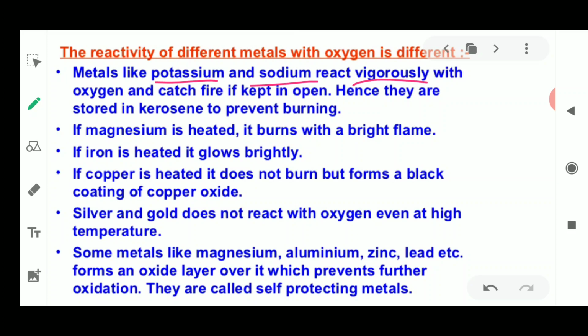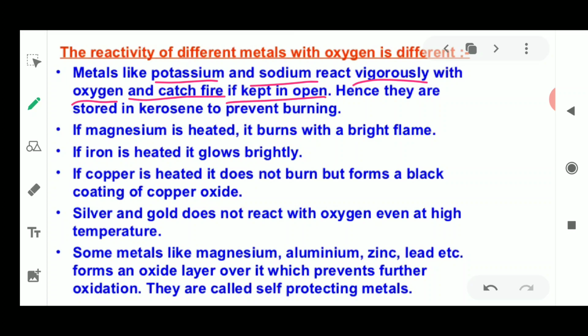Vigorously means they react very quickly with oxygen, and they catch fire when kept in the open. If you have a piece of potassium or sodium in your room, it catches fire quickly as soon as it is brought to the atmosphere. So it reacts vigorously with oxygen.